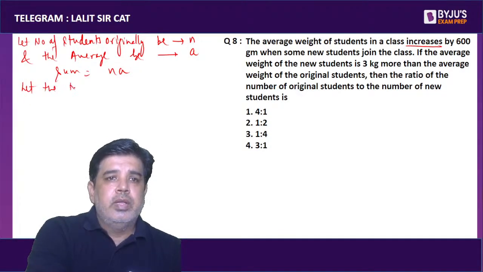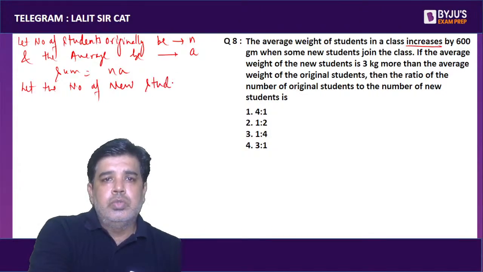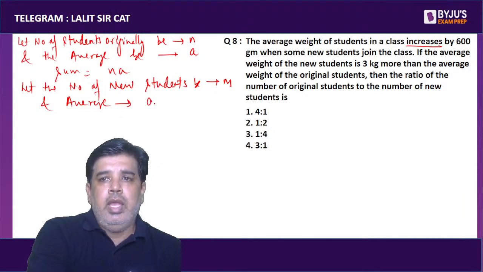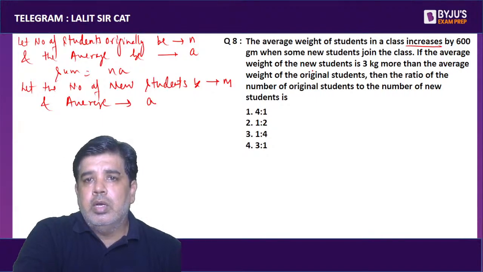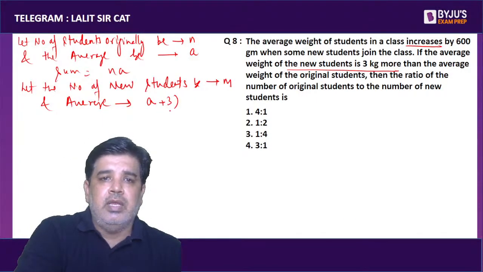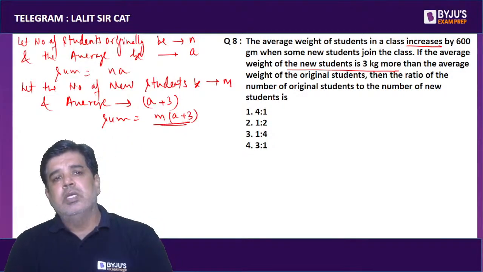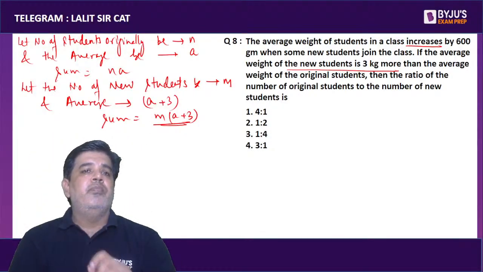Let the number of new students be m and the average of new students be A plus 3, which is 3 kg more than A. So their sum will be m into (A plus 3). This is the sum of all the students who have just joined the group.